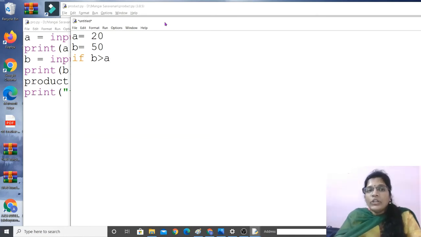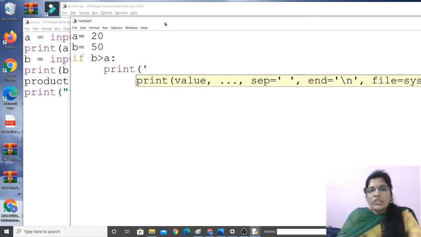Whenever you use a loop, you have to end with a colon symbol. Do you see, two dots are here? Then next line, print, double quotation or single quotation or triple quotation, that doesn't matter. Print B is the greatest number.